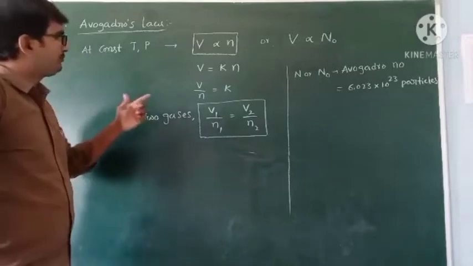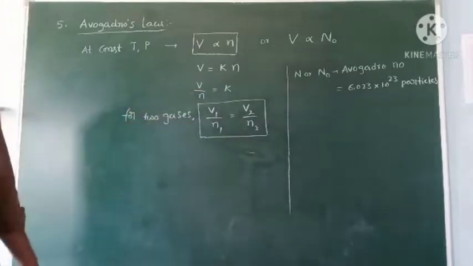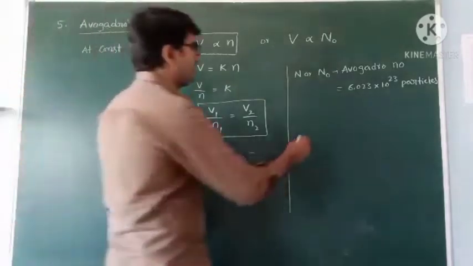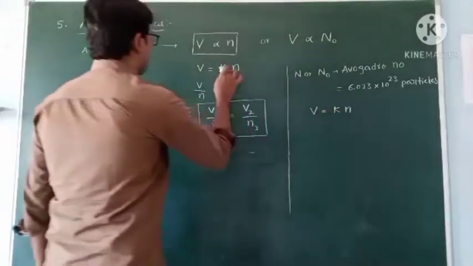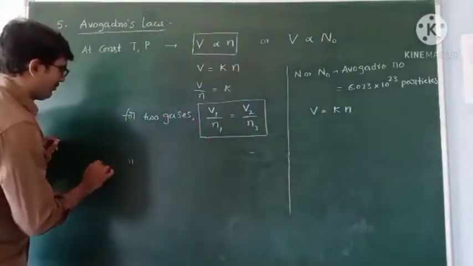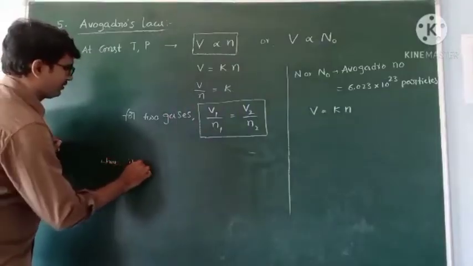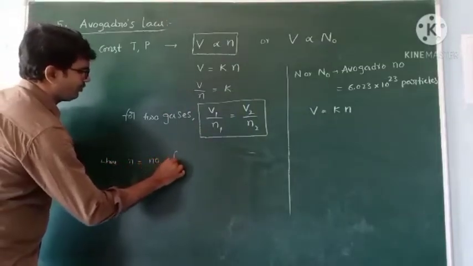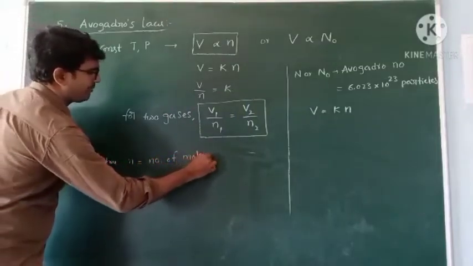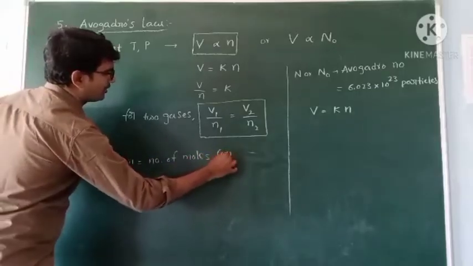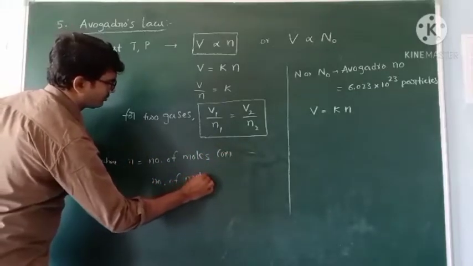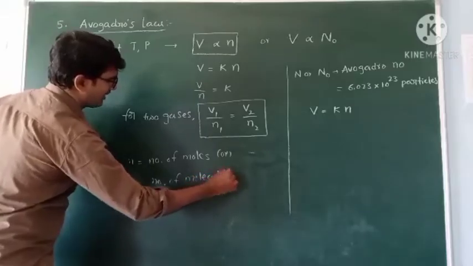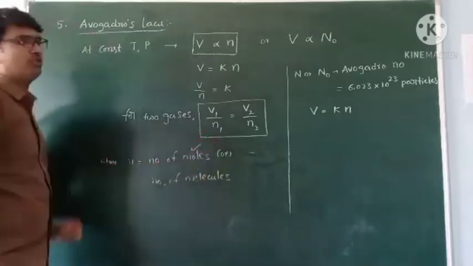Now V is equal to K into n, where n is the number of moles. We can express it either in number of moles or number of molecules, but in most cases we use number of moles only.